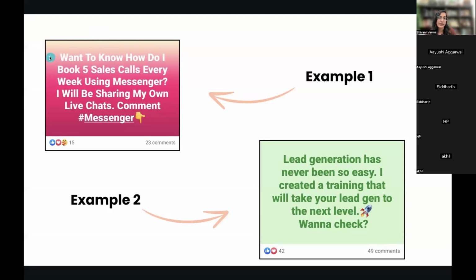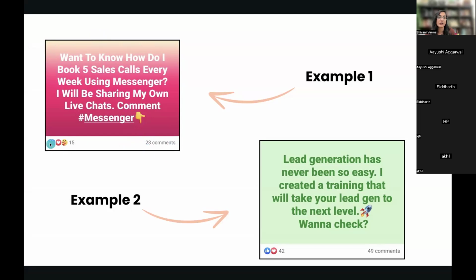It says something like, want to know how I book 5 sales calls every week using Messenger? I will be sharing my own live chats, comment Messenger. So I started with the desire. Do you want to know how I generate 4 or 5 sales calls every day using Messenger? I will be sharing my own live chats, comment Messenger.